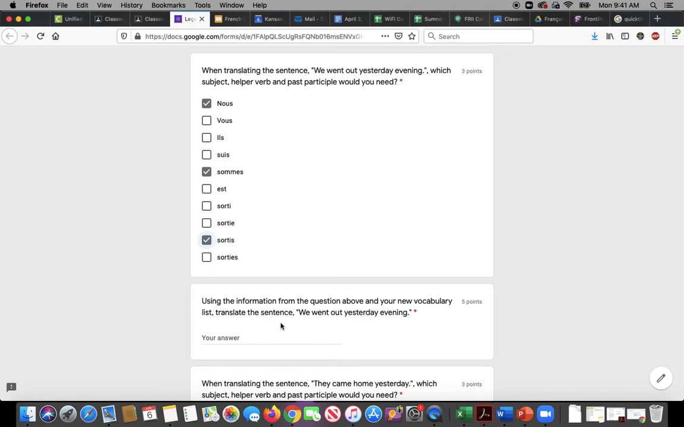And then using the information from the question above and your new vocabulary, translate the sentence. So we already know to say we went out, we say nous sommes sortis, and then yesterday evening. So that would be from your vocabulary list. Hier is yesterday, evening, soir. So that's what I'm going to type in, and I'm going to complete each one of those and then submit.